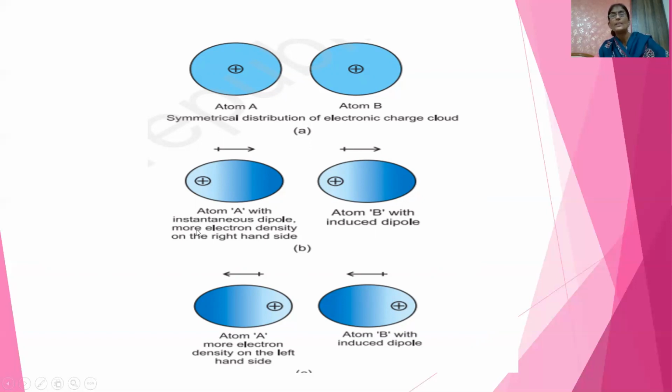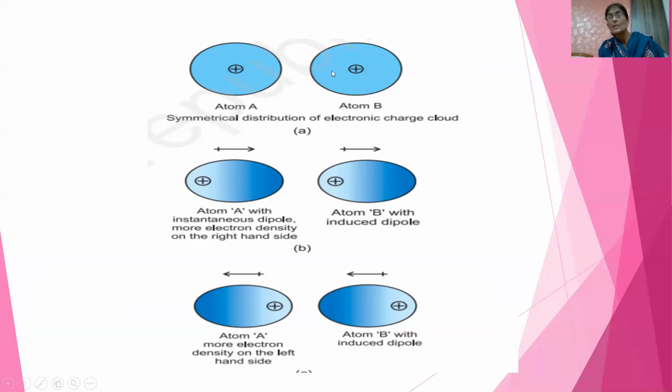Now what will happen when the electron cloud of atom A has its symmetry disturbed, there is dissymmetry, it goes from spherical to elliptical type, meaning a dipole is created in it? Then what will happen? This instantaneous dipole that is formed, what will it do? It will create a dipole in the second atom B. Because of A, B also becomes distorted. The symmetry of B also becomes disturbed. It will also become unsymmetrical.